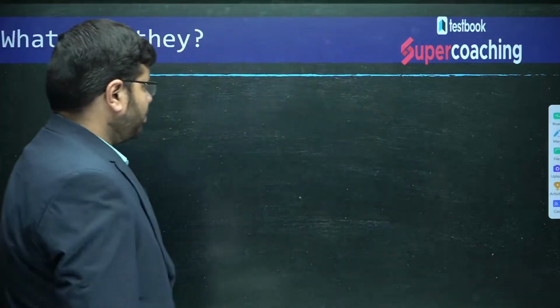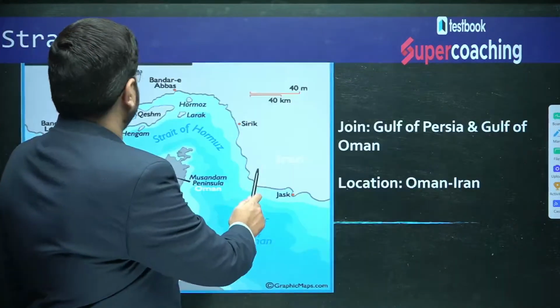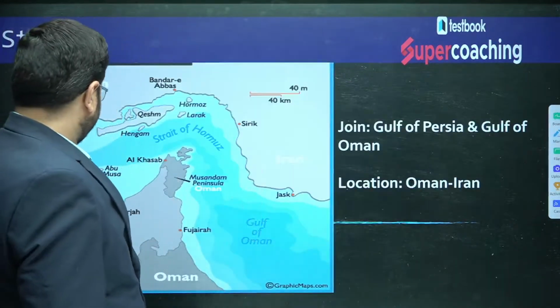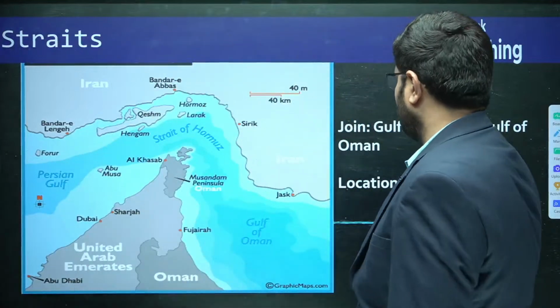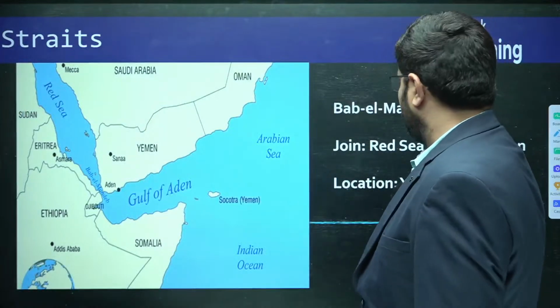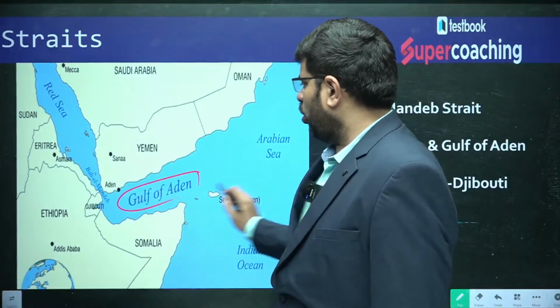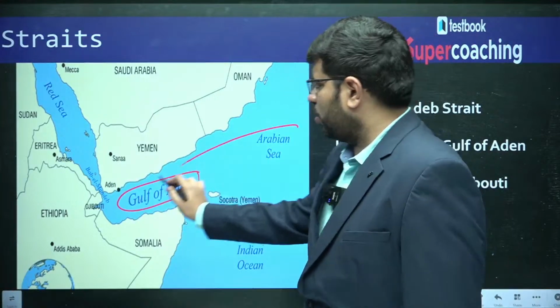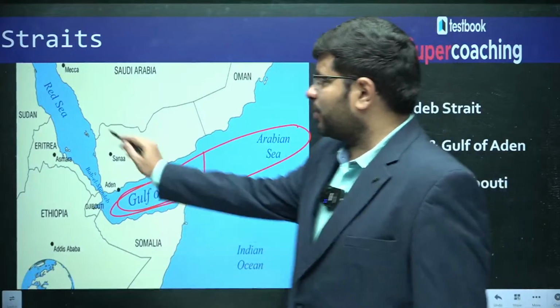Say, for example, let me show you a picture. You can see here the Gulf of Aden, or the Arabian Sea, especially the Gulf of Aden in particular, is connected with the Red Sea.